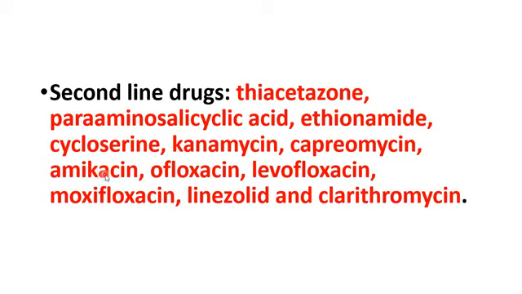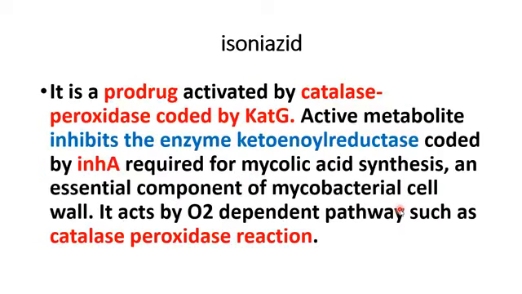Ofloxacin, levofloxacin, and moxifloxacin belong to the fluoroquinolone group. So we have three drugs from the aminoglycoside group and three from the fluoroquinolone group. Other drugs are linezolid and one macrolide, clarithromycin. I will repeat: thioacetazone, para-aminosalicylic acid, ethionamide, cycloserine, kanamycin, capreomycin, amikacin, ofloxacin, levofloxacin, moxifloxacin, linezolid, and clarithromycin.